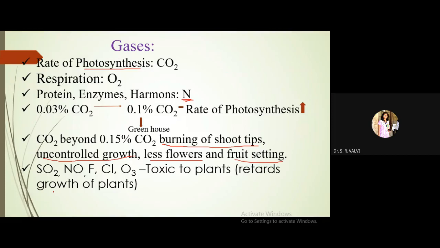And even the other gases like sulfur dioxide, SO2, nitrous oxide, NO, fluorine, chlorine, and O3, which is ozone, have toxic effects on plants and retard the growth of the plant.